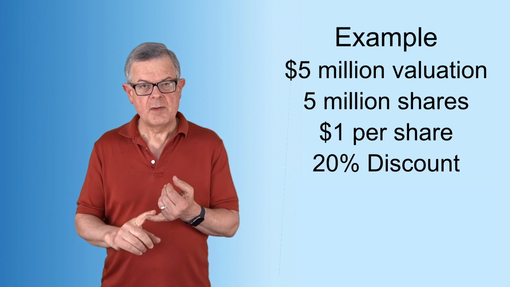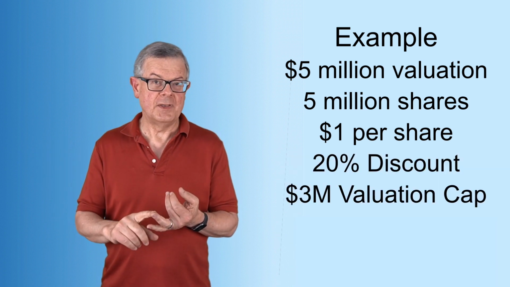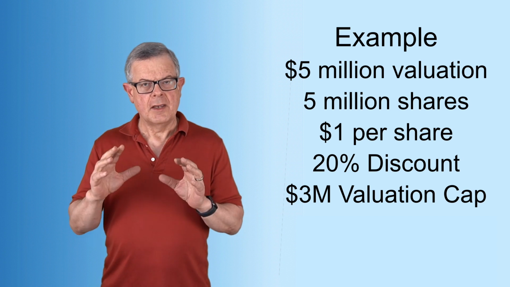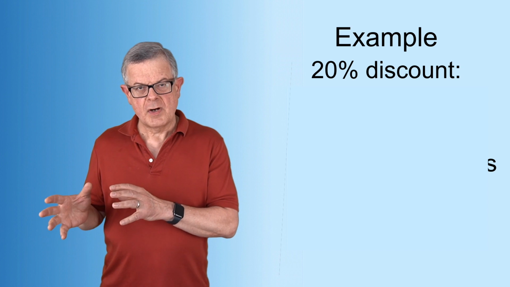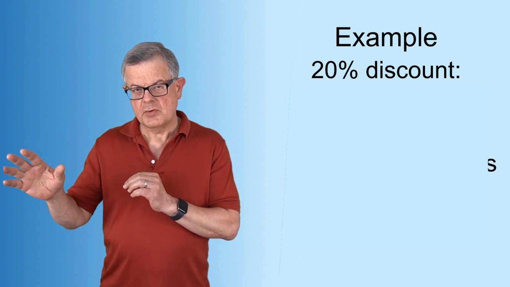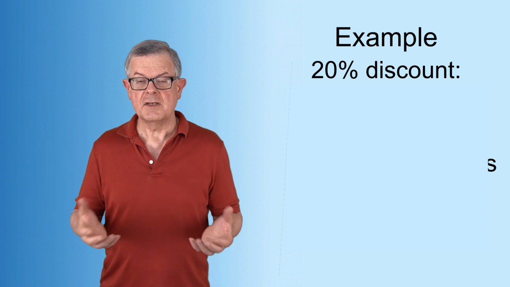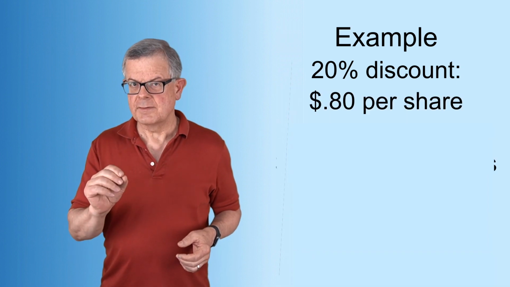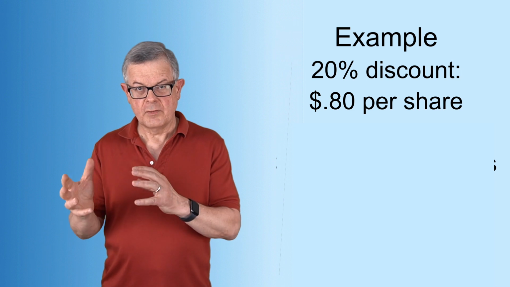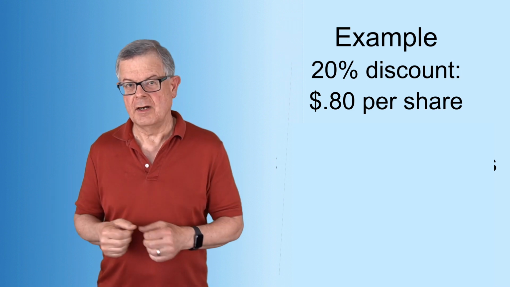And let's say it has a 20% discount and a $3 million cap. Okay, so a 20% discount. The $1 a share price is what's going to be paid by the future investors. 20% discount on that is 80 cents. So under the discount term, 80 cents is what the note will convert at. The note will pay 80 cents per share for stock.